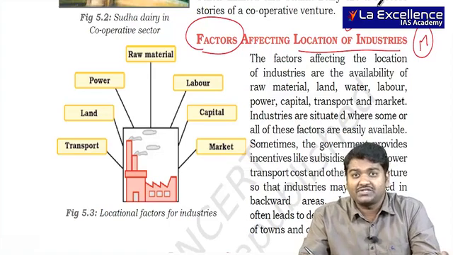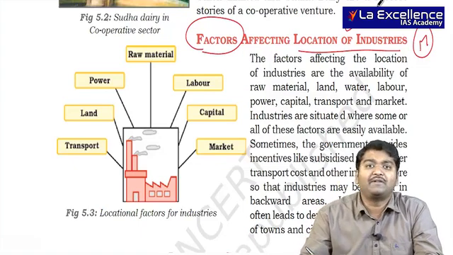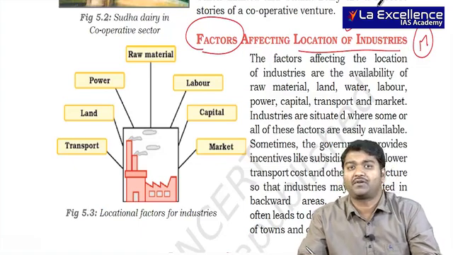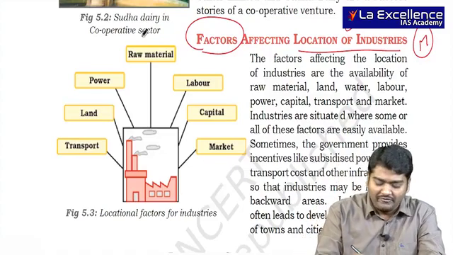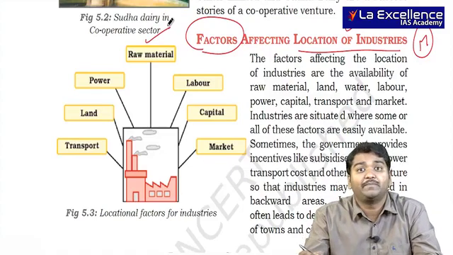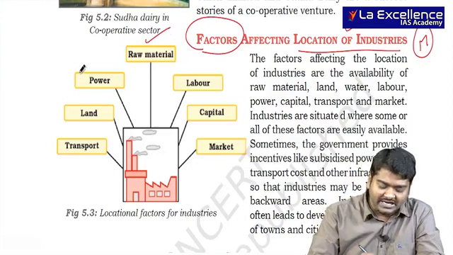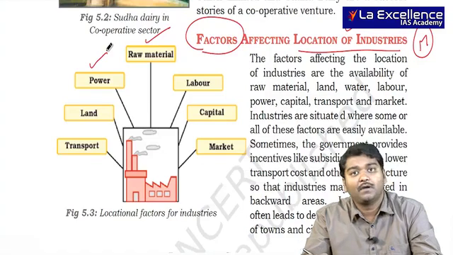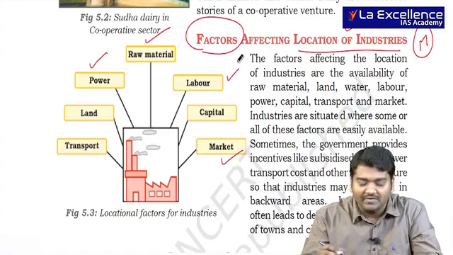that every industry requires particular factors to be set up. For example, when we take iron and steel industry, it is actually dependent on iron ore and coal. So I would say that it is a raw material based industry. When I am talking about textile industry, it is actually based on power. And sometimes it is also based on market. Labor plays a very important role.